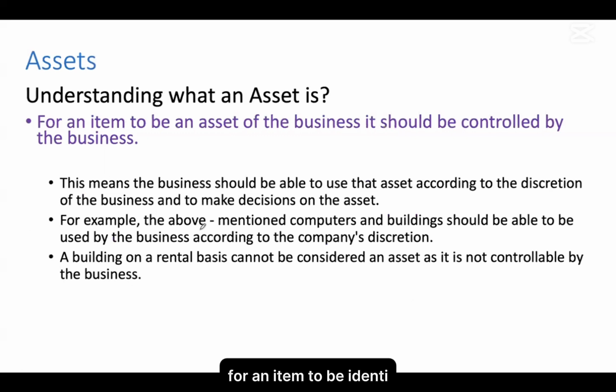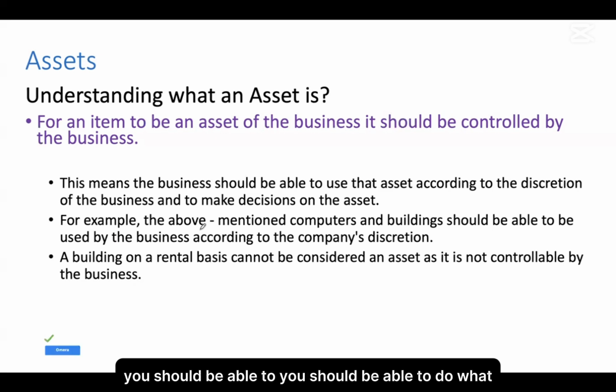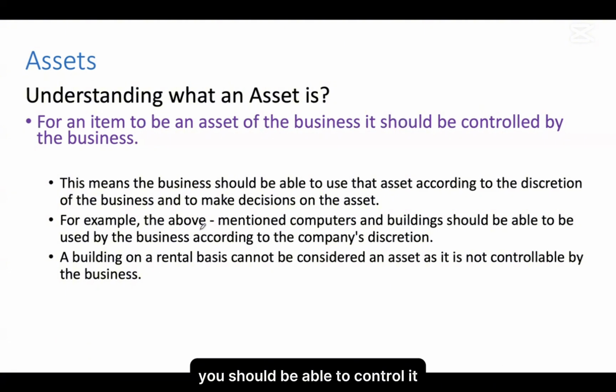For an item to be identified as an asset, it should be controlled by the business as well. Now, assets have another characteristic. Assets should be able to be controlled by the business. Now that stock I was talking about, you should be able to control it. If you cannot control it, it is no longer an asset.